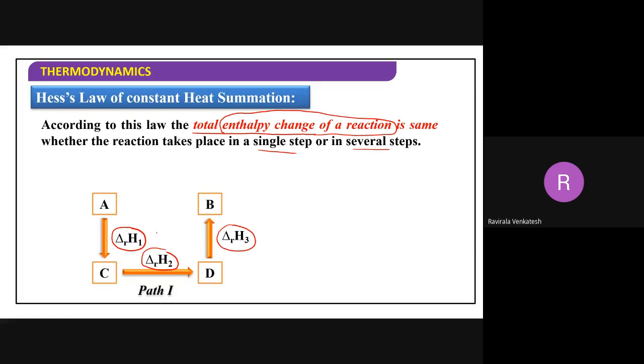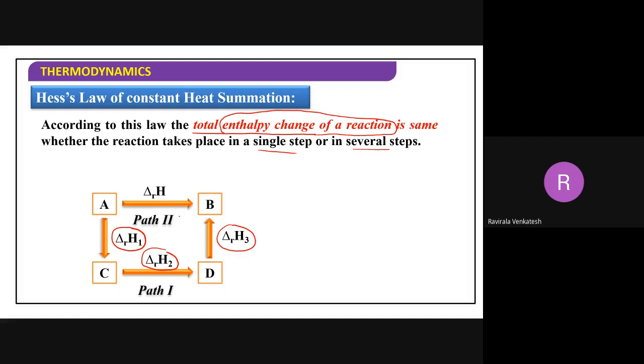If I do this directly in path 2, A converts directly into B, and the enthalpy of reaction is delta H. So delta H for path 2, and delta H1 plus delta H2 plus delta H3 for path 1.